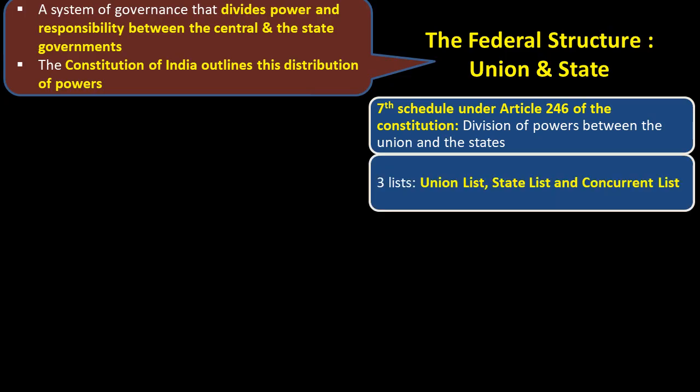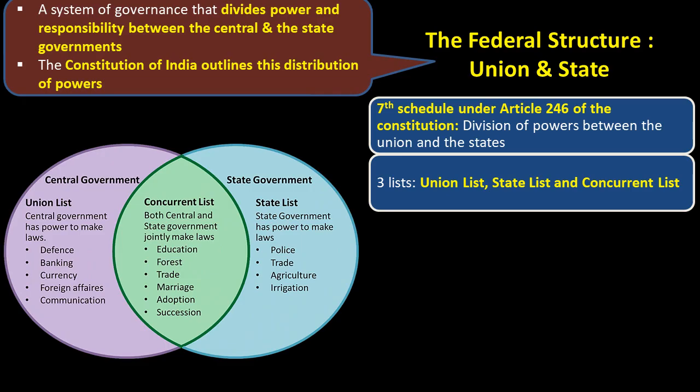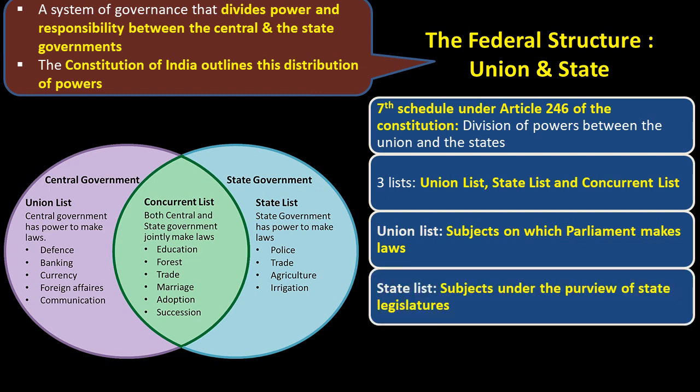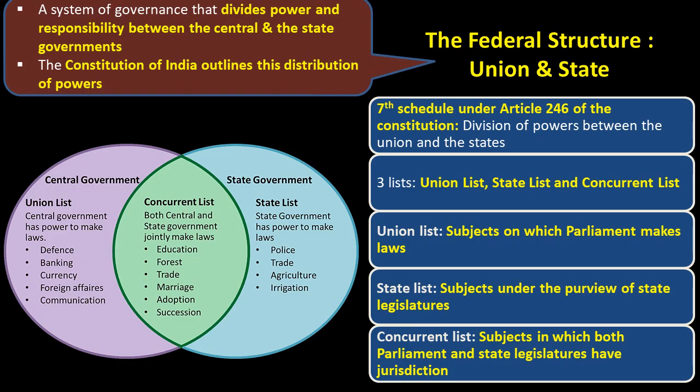It contains three lists: Union list, State list, and the Concurrent list. The Union list details the subjects on which the Parliament may make laws, while the State list details those under the purview of the state legislatures. The Concurrent list, on the other hand, has subjects in which both Parliament and the state legislatures have jurisdiction.